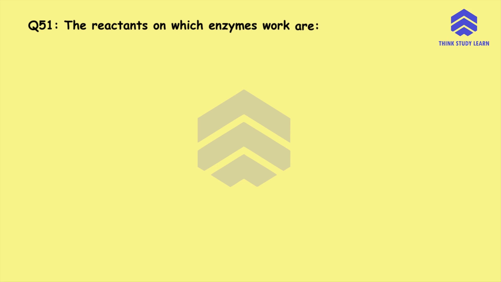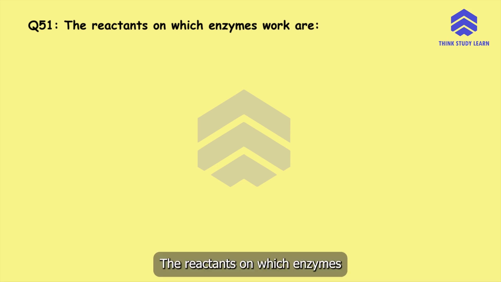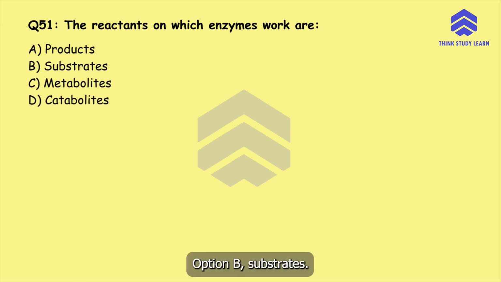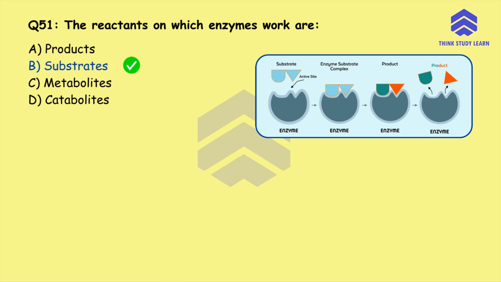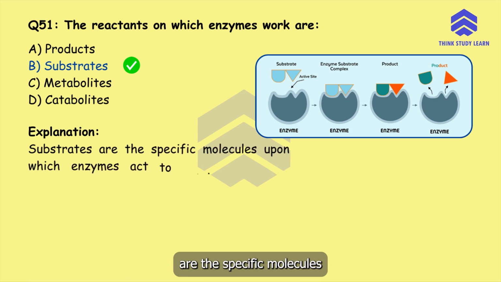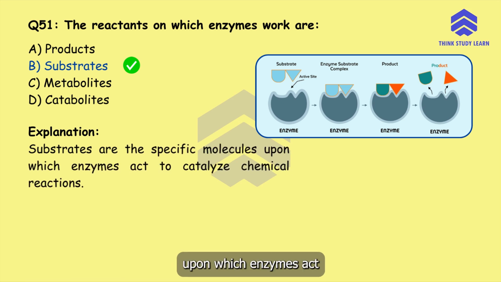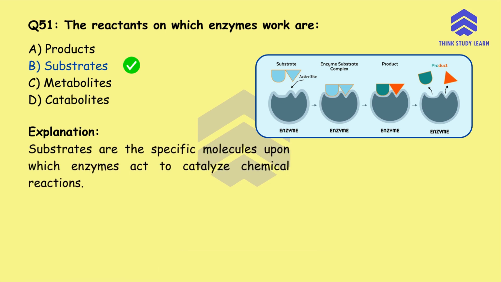Question number 51. The reactants on which enzymes work are option A, products, option B, substrates, option C, metabolites, or option D, catabolites. The correct answer is option B, substrates. Substrates are the specific molecules upon which enzymes act to catalyze chemical reactions.